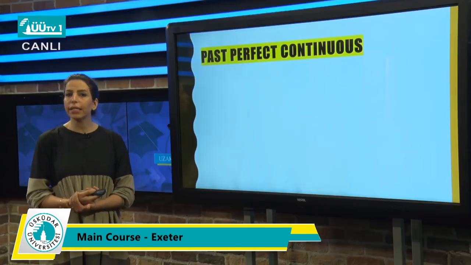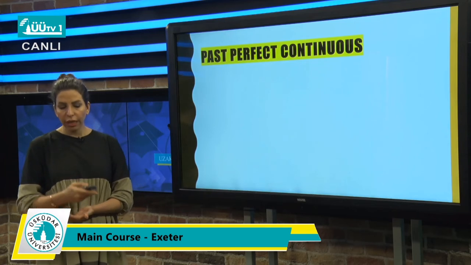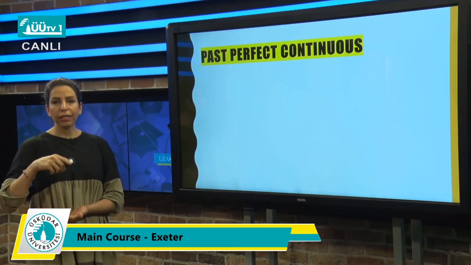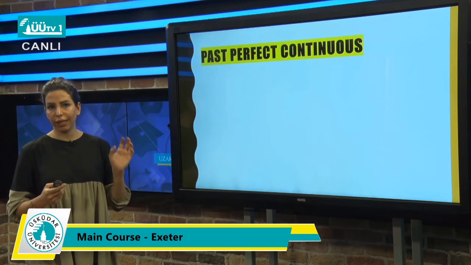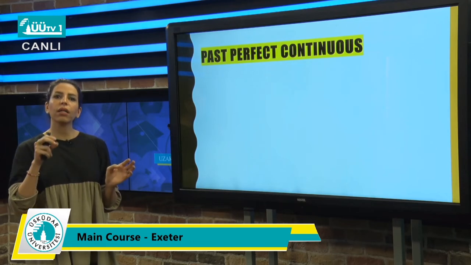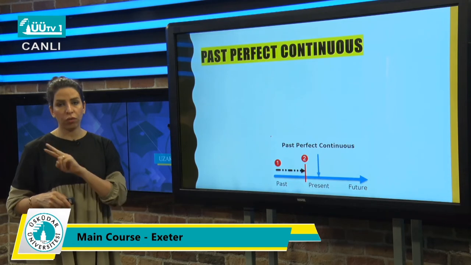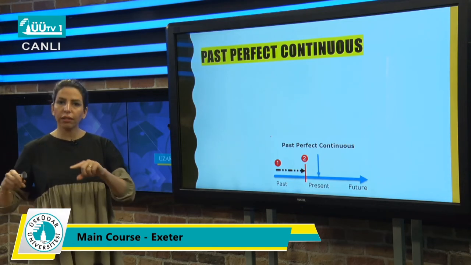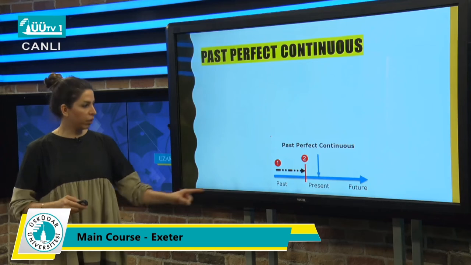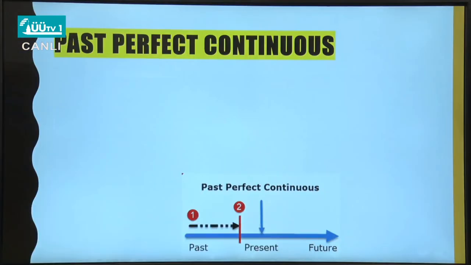And the last one is past perfect continuous. What is the difference again here? The difference is that this one has kind of continuation. The first action, the one that happened earlier, the focus is on the continuation. Again, we have got two actions, no differences. We have got two actions in the past, but the first one, the continuation is important for us. You can see just right here, action one has got some kind of continuation.